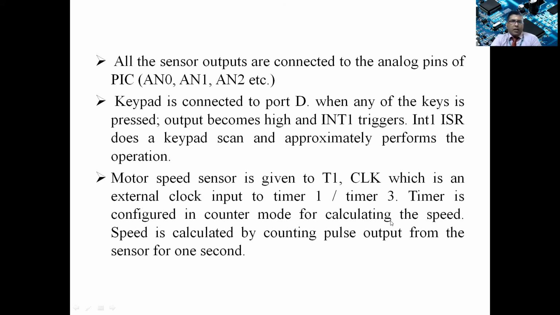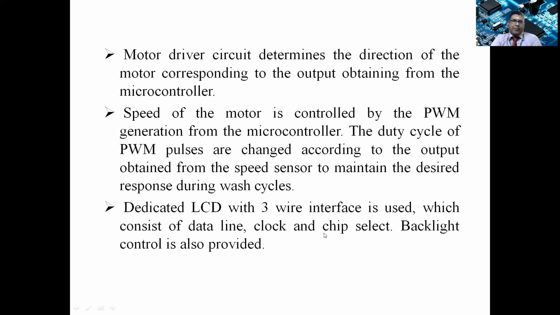The speed is calculated by counting the pulse output of the sensor for 1 second. Okay, and a motor drive circuit is used. As we know, it's a PWM controlled machine, and there will be a dedicated LCD display with a 3-wire interface. One is for the data line, one for the clock, and another one is for chip select. And backlight control is also provided for proper display of the LCD.